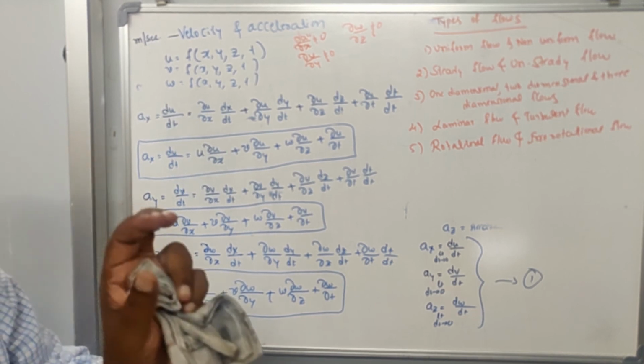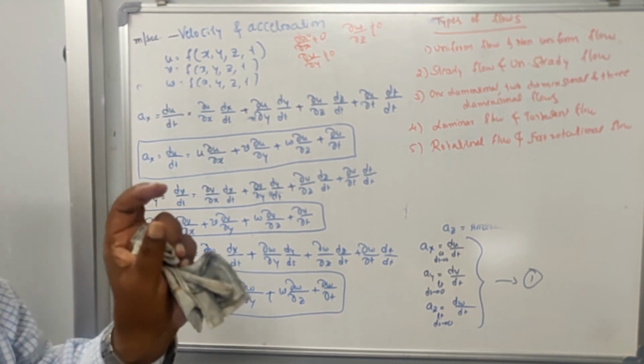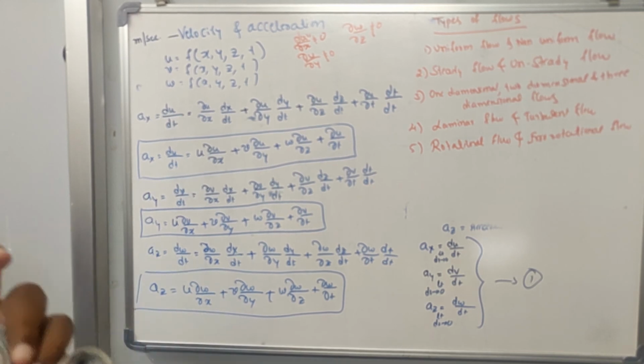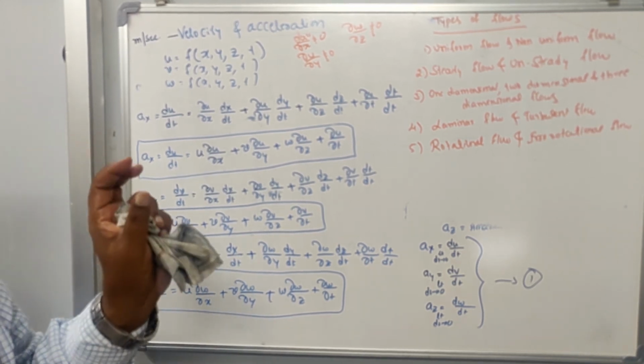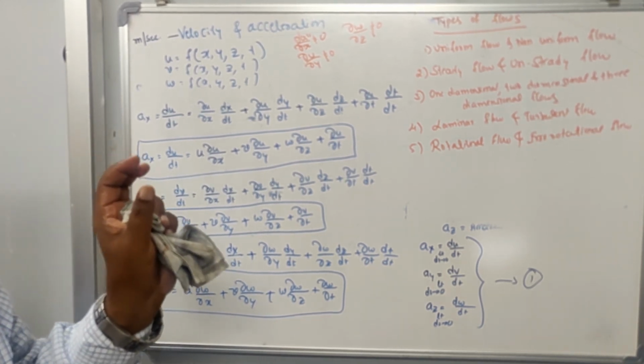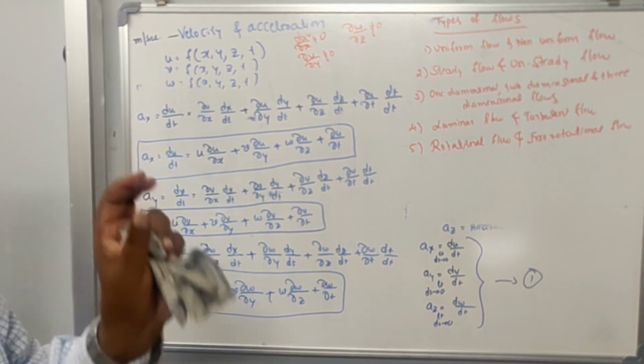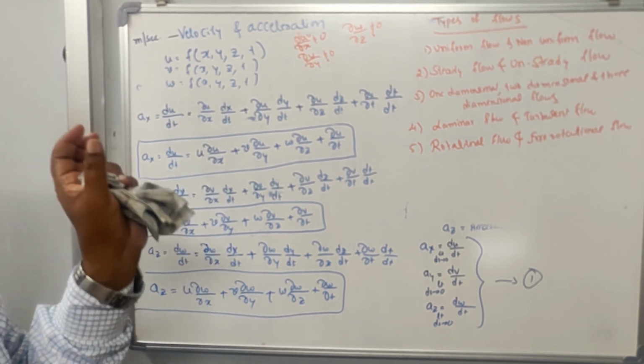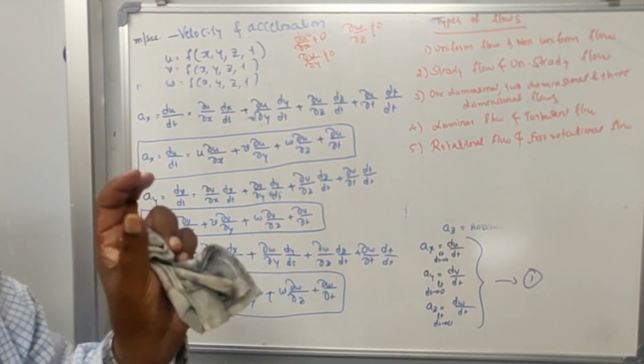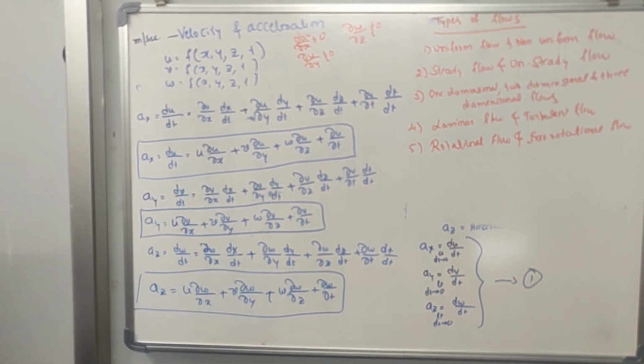So to know whether the flow is uniform or non-uniform, you see whether the velocity remains constant in the x, y, z direction or not. If it remains constant, we say it is uniform flow. If it is not constant, then you can say it is non-uniform flow.